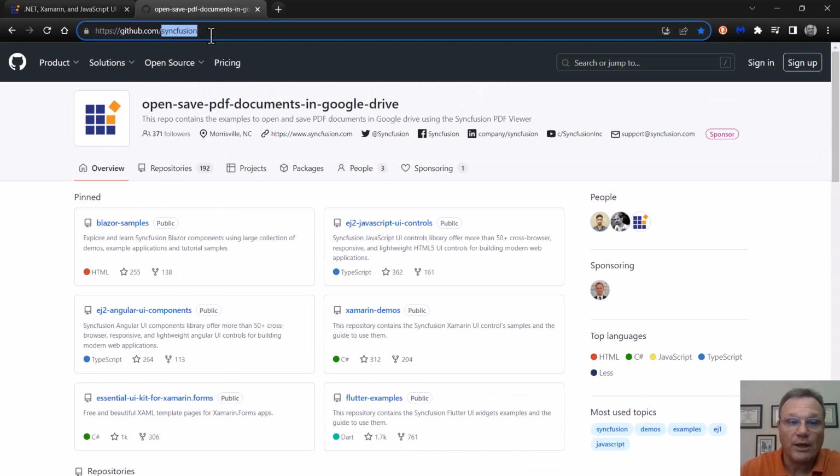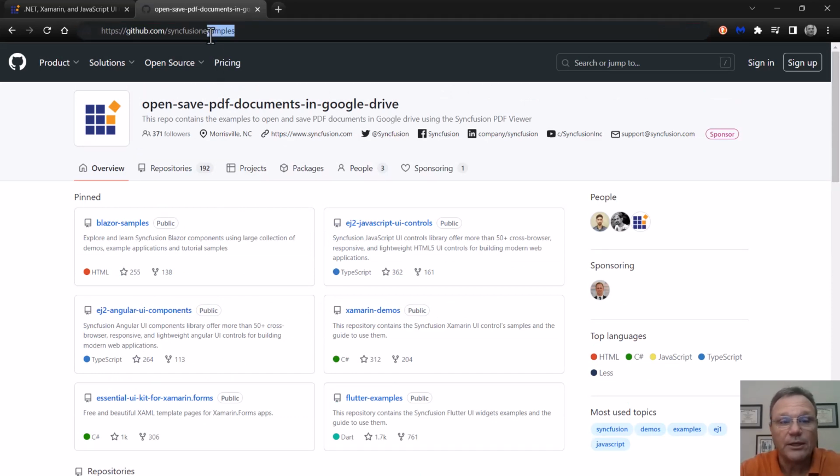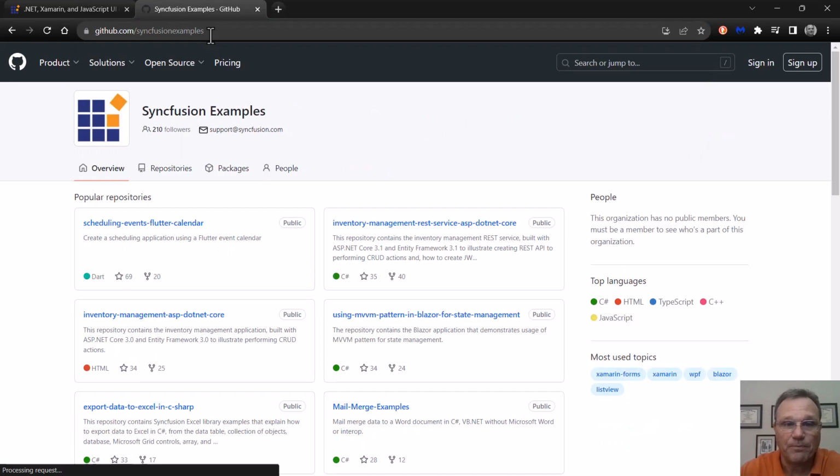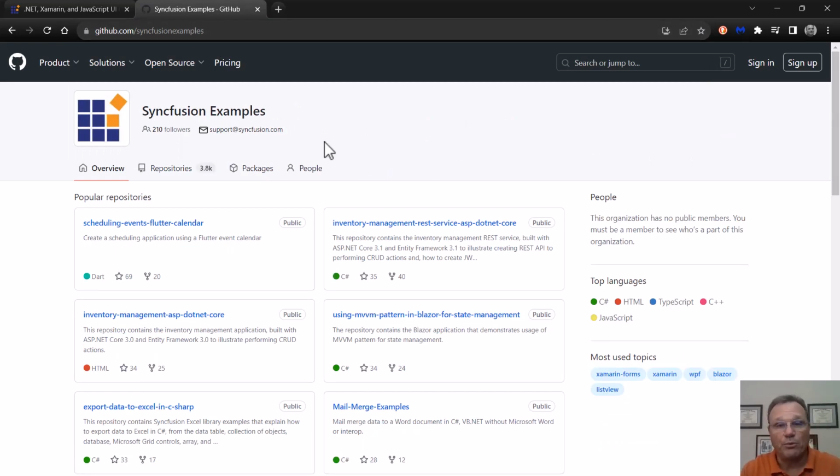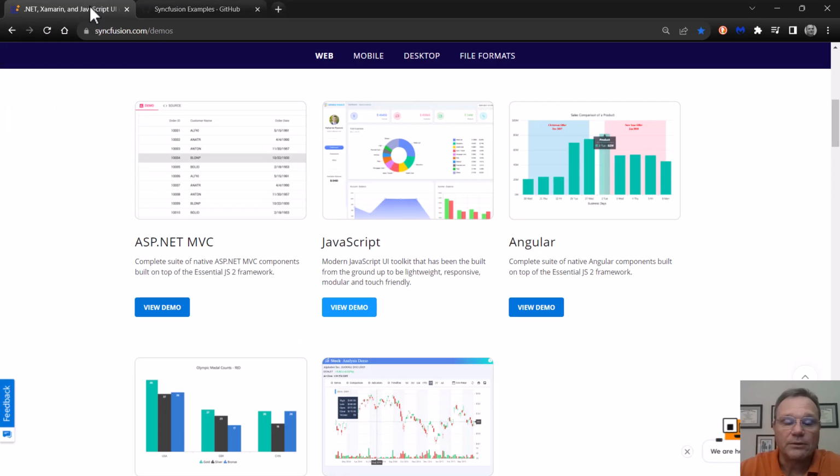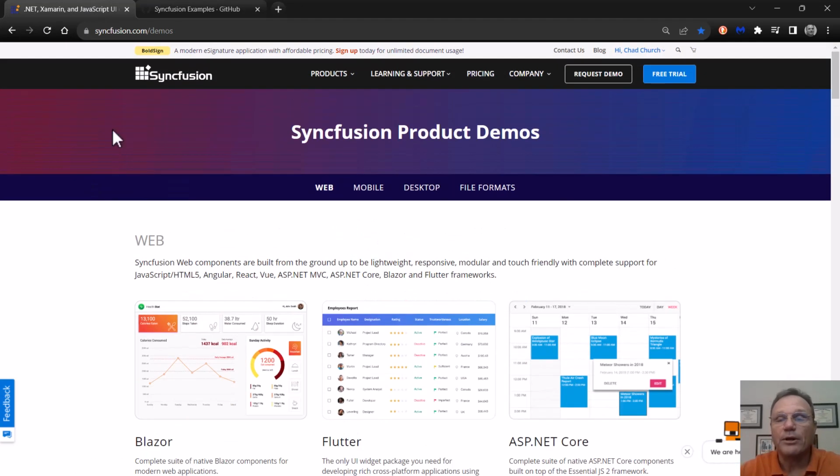And there's one more thing I want to show, our GitHub Syncfusion examples. This is a repository for all the samples that we put in our blog posts, in our forums, anywhere else on the website. If it's not an official Syncfusion sample, then it's going to go here in our Syncfusion examples. So feel free, come, collect anything you like. These are all here. It's a Syncfusion self-service. Thank you for watching.